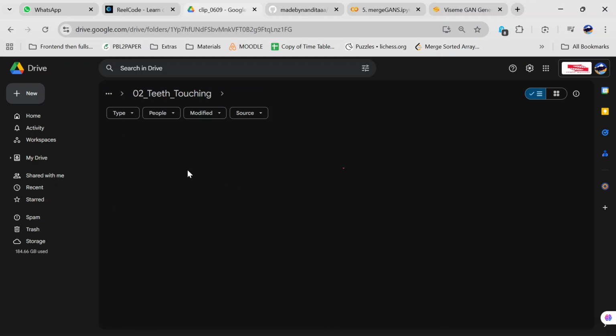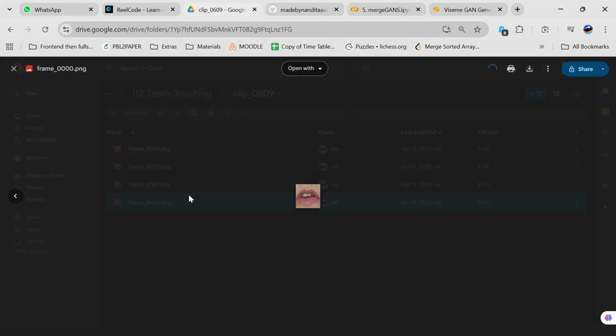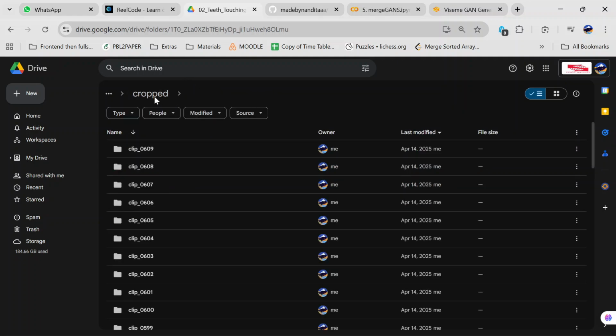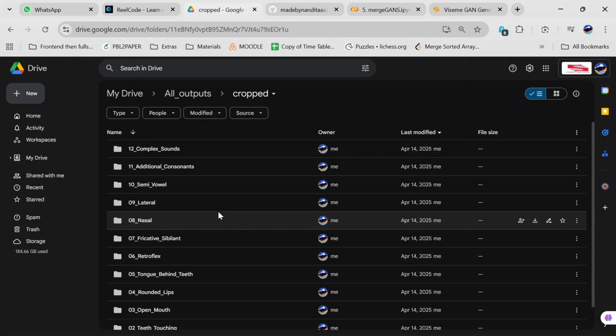If I open this, it will have 4 frames, depending on the phoneme. All of the images in this are touching the teeth. So this is how I prepared my data set. I cropped it because the dataset was getting really heavy, so I cropped only the lip. I detected the lips and cropped them with padding of 10, so that I can have more images and do the training a little bit faster.